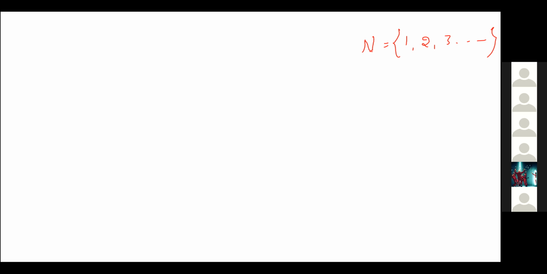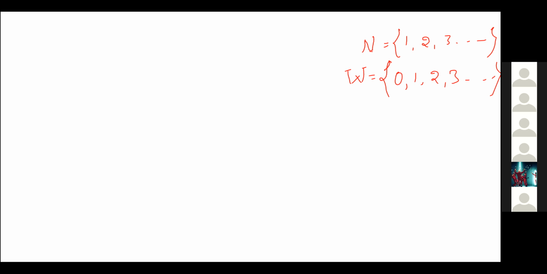Now, the next set of numbers is the set of whole numbers. To the set of natural numbers, only one number you have to add, that is 0. So 0, 1, 2, 3, and so on up to infinity. Only one more number we added to the set of naturals, and that is nothing but the set of whole numbers.